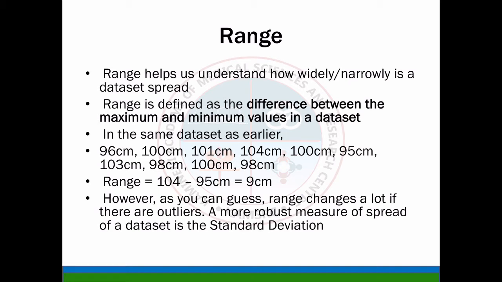However, as you can guess, range changes a lot if there are outliers. A more robust measure of spread of a data set is the standard deviation, not the range, but it is the...